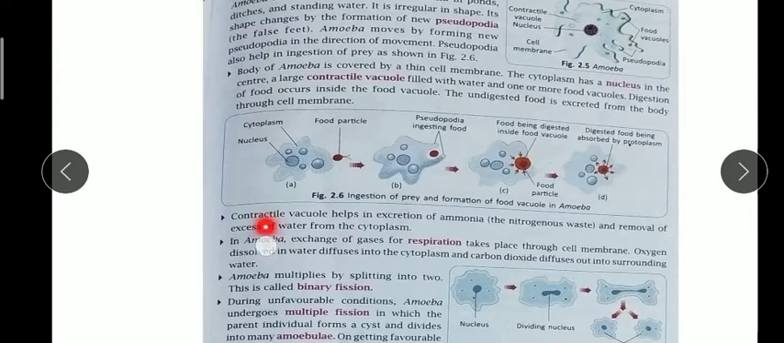Now what is the function of contractile vacuole? Contractile vacuole helps in the excretion of amoeba. Ammonia is an excretory product. It is a nitrogenous waste, so it has to be removed from the body. So a contractile vacuole helps in the excretion of ammonia.